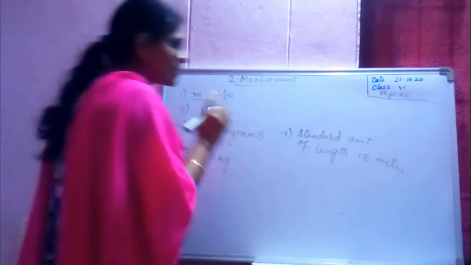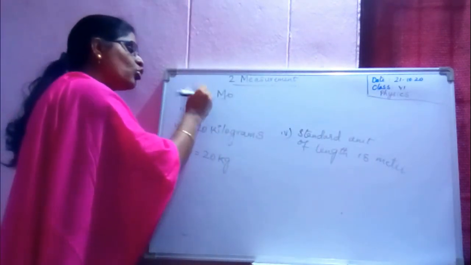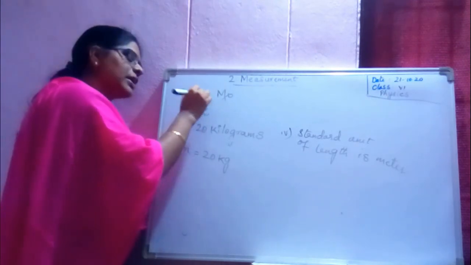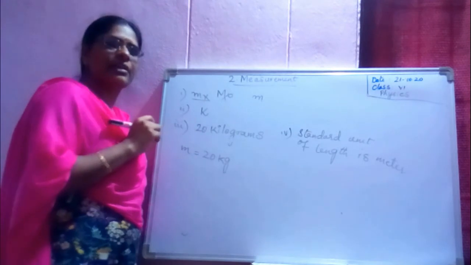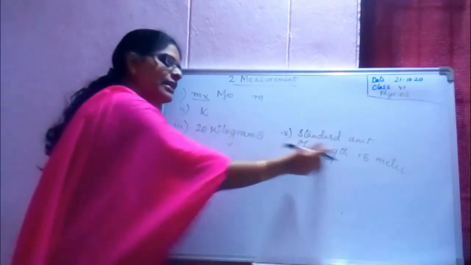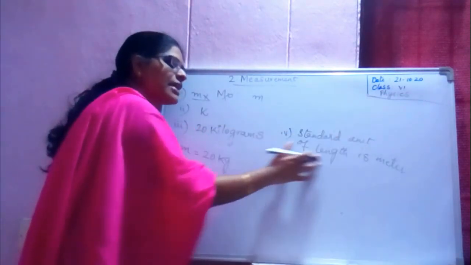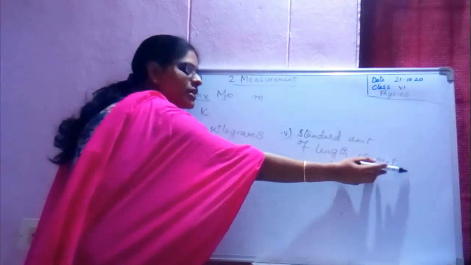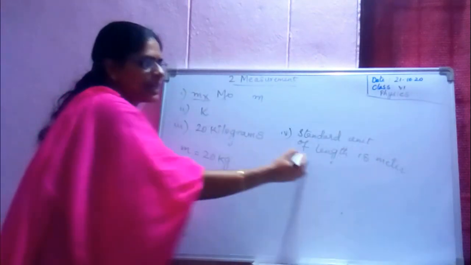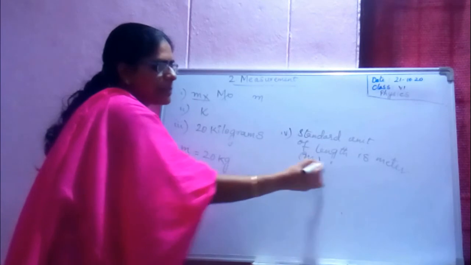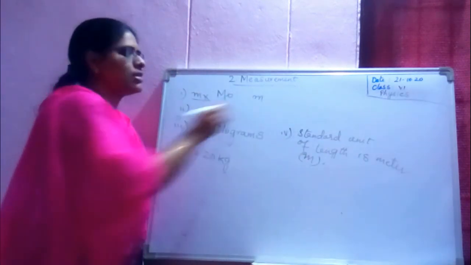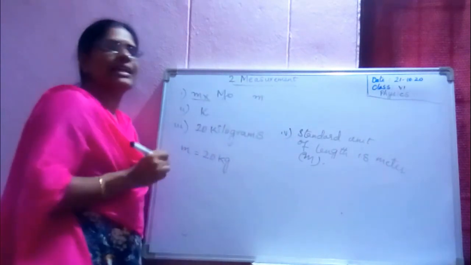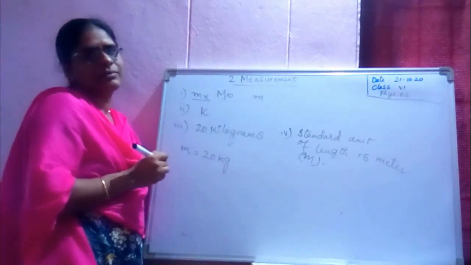If you are representing a symbol, don't keep a full stop there. It's wrong. Just simply write m. If you are writing a sentence, standard unit of length is meter, full stop. You can write in brackets m, full stop. But when you are writing the symbol, don't keep a full stop beside the symbol.